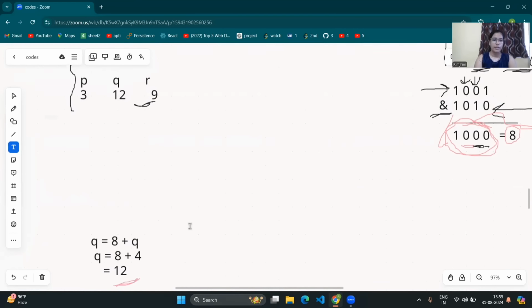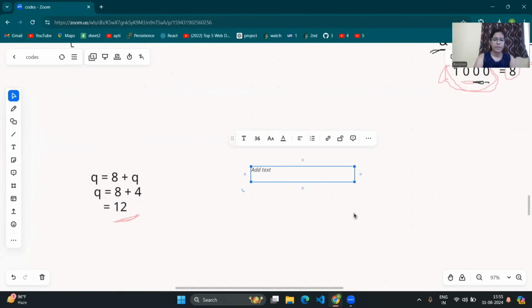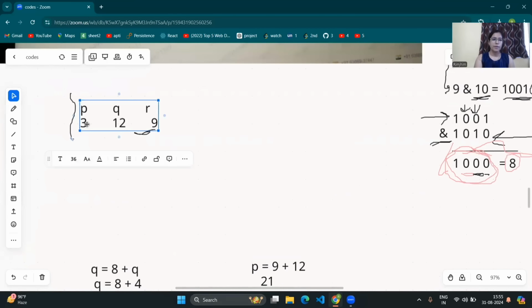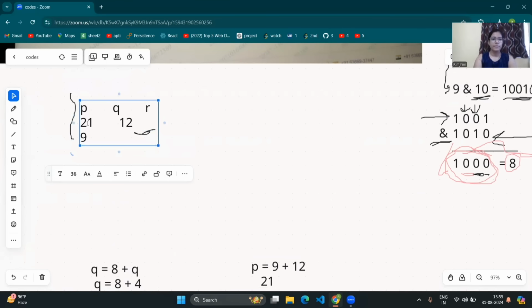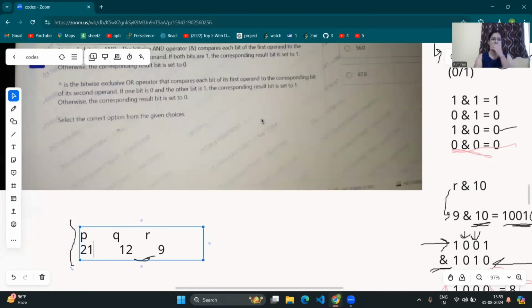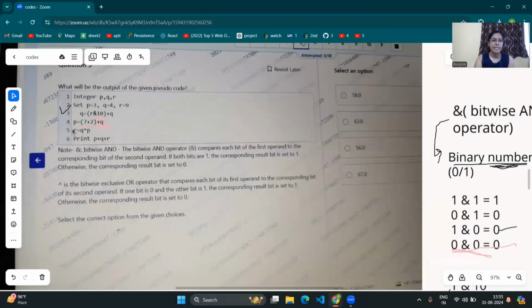Now the value of P will be 9 plus 12, that is 21. So we will update our value of P here as 21. Now, moving to the next line, 5.